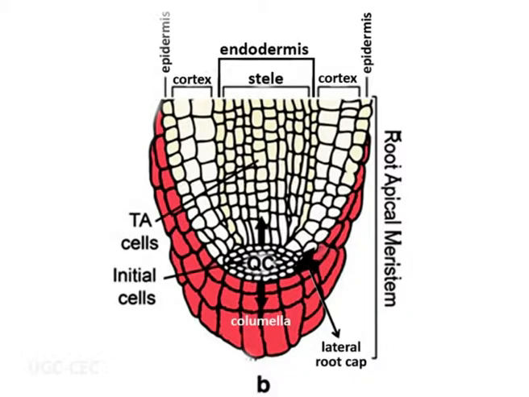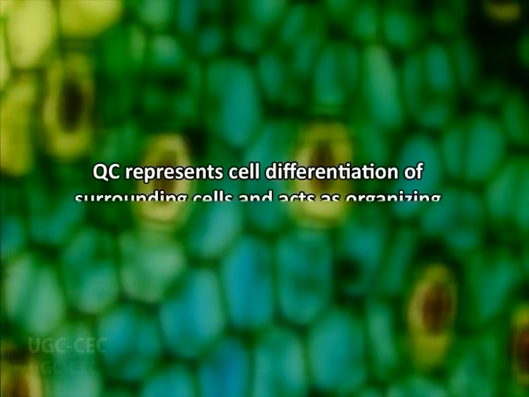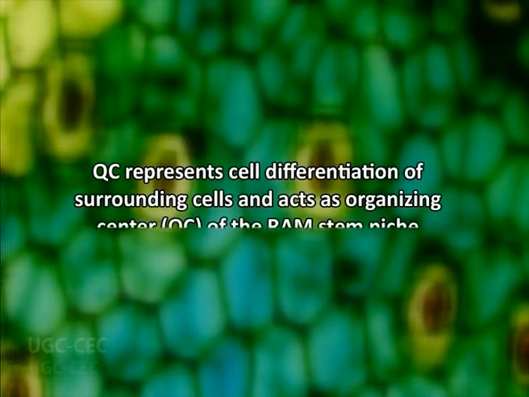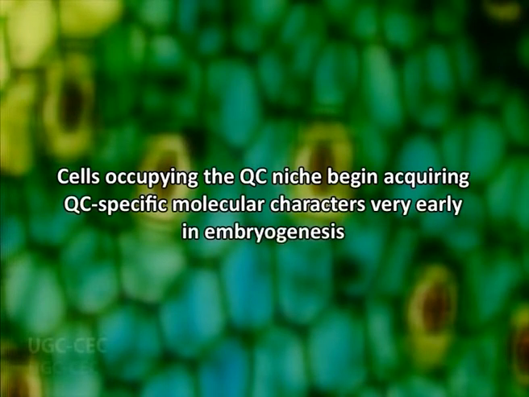More recent evidence indicates that the QC represents the cell differentiation of surrounding cells and therefore acts as an organizing center of the RAM stem cell niche. Formation of QC. Cells occupying the QC niche begin acquiring QC-specific molecular characters very early in embryogenesis.